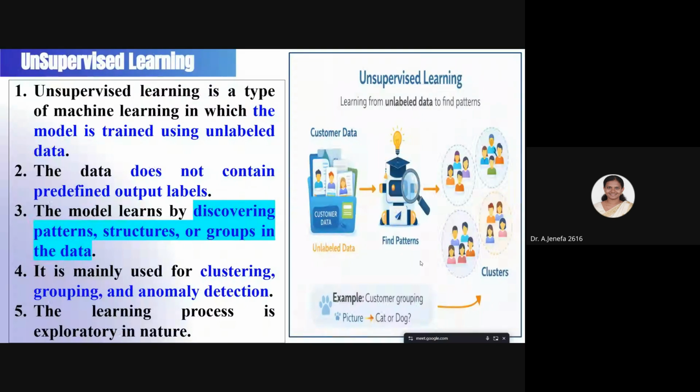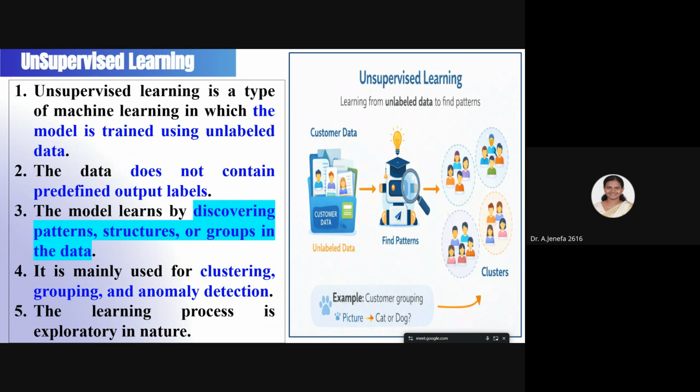Okay, so the next learning algorithm that we are going to see is unsupervised learning. In the previous video, we discussed supervised learning. What is supervised learning? If you are making a prediction or decision based on prior knowledge, based on the knowledge about the data set, then that kind of learning model is called supervised learning. Fine. So in this video, we are going to see what unsupervised learning is.